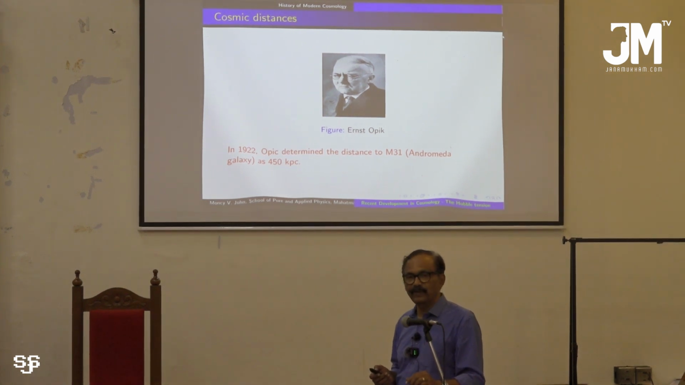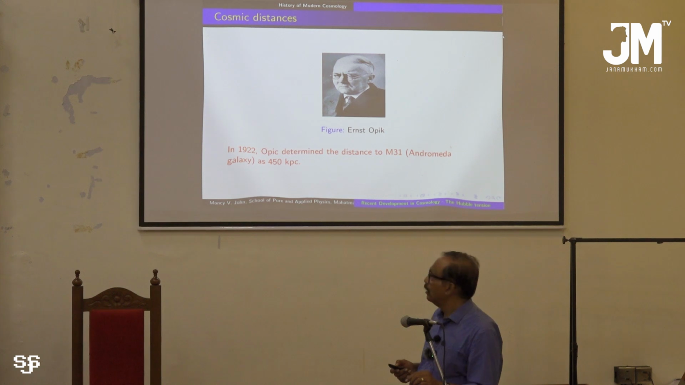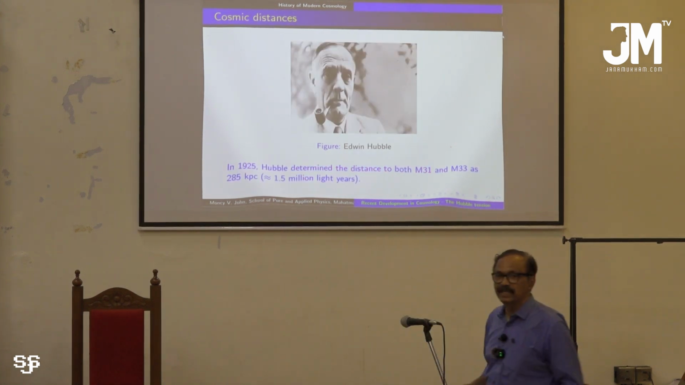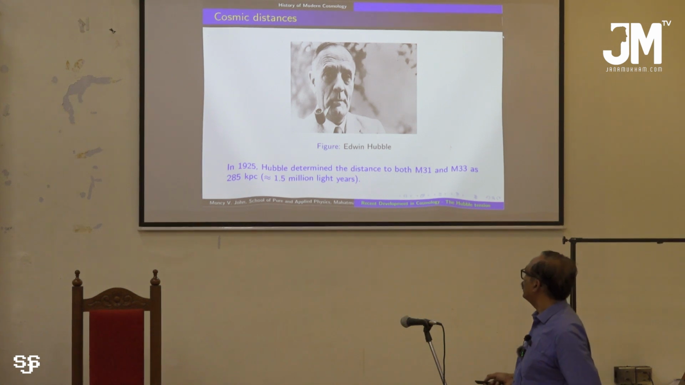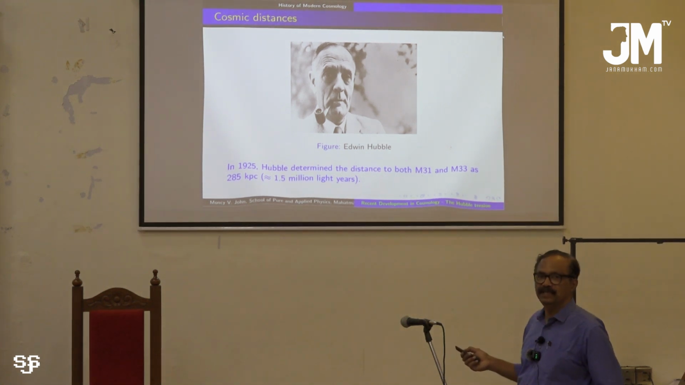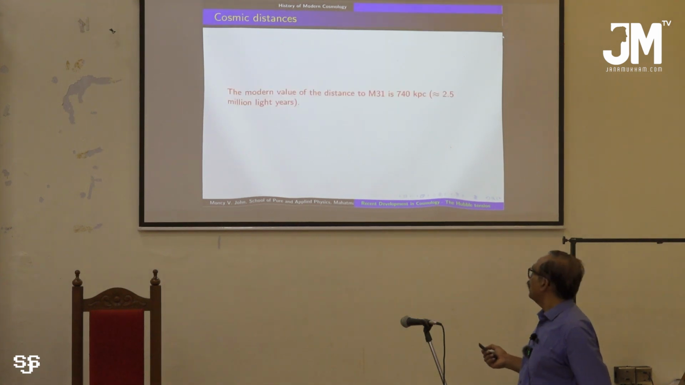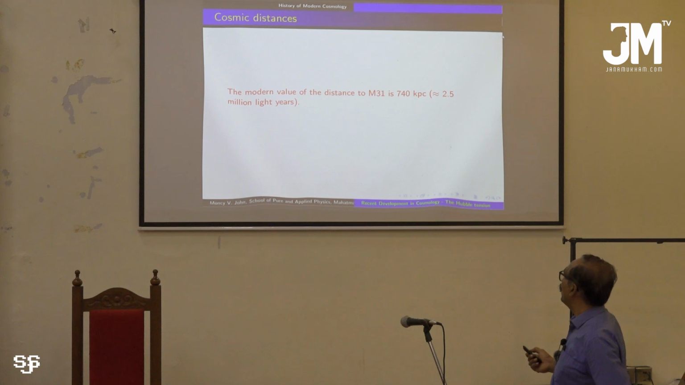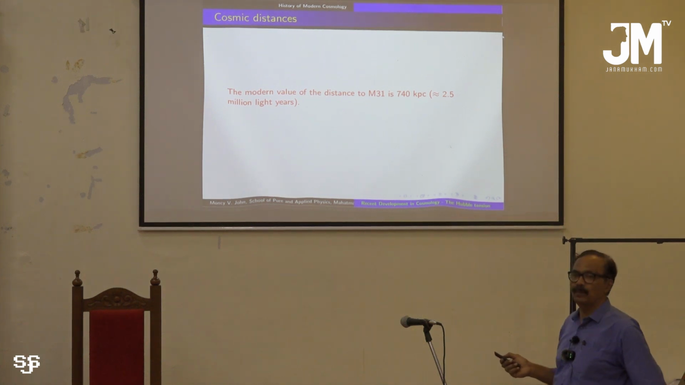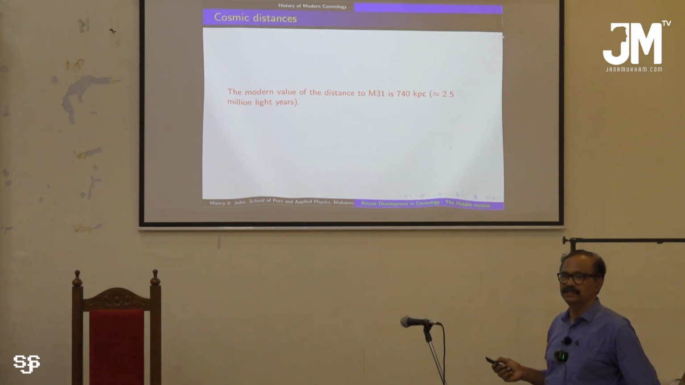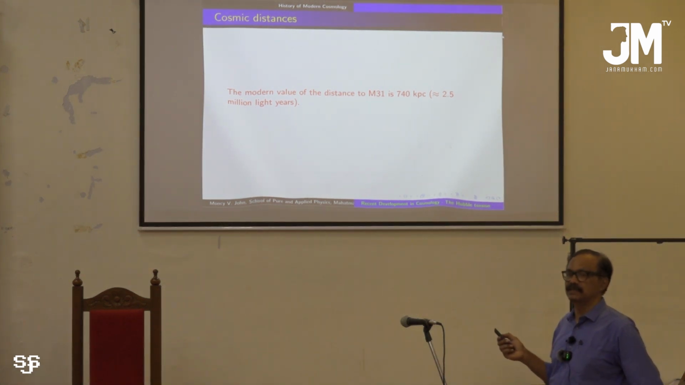And the famous astronomer Edwin Hubble measured the same distance, but his value was 285 kiloparsec, slightly less than that of Opik. And the modern value, as we know it now, is 740 kiloparsec, and that is some 2.5 million light years. So the Andromeda galaxy is at such a large distance.